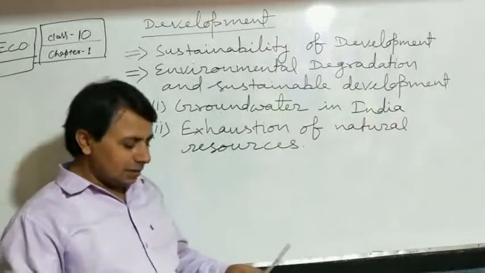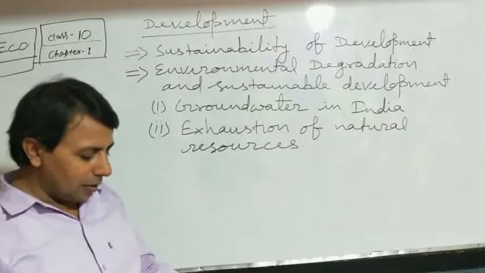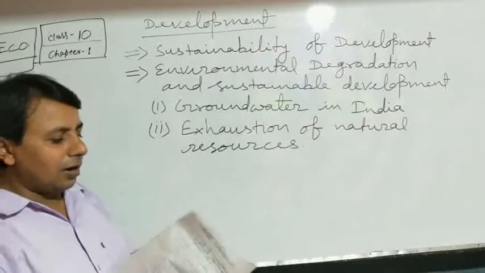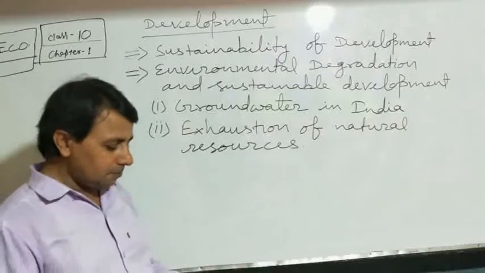So it is dangerous for our country, and therefore we should save our groundwater.